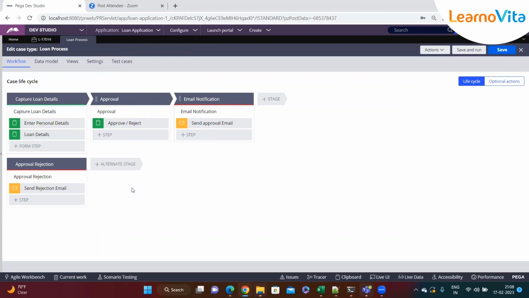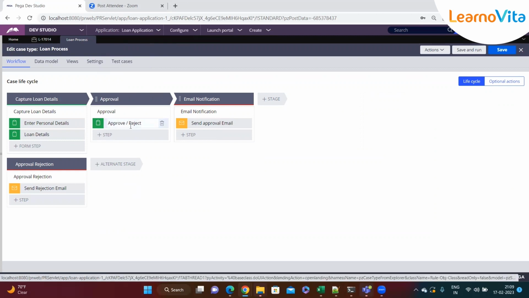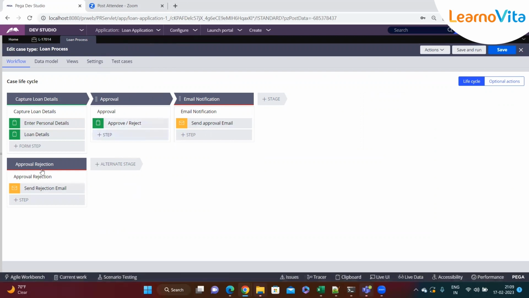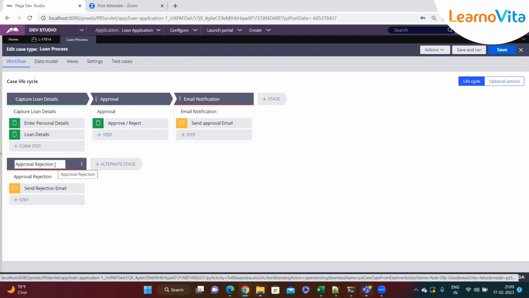For example, you want to run a particular process or flow only if it's a senior citizen; if not, there's no point running it. Here too, if the manager has approved it, we'll go to this email notification and carry on with our normal process. Or else, if the manager or bank representative has rejected the loan application, then we have to jump to the approval rejection alternate stages.